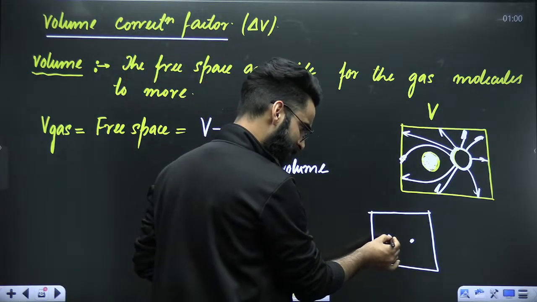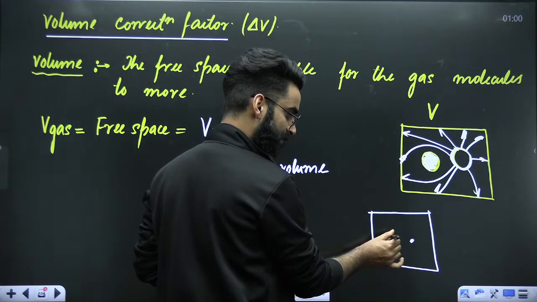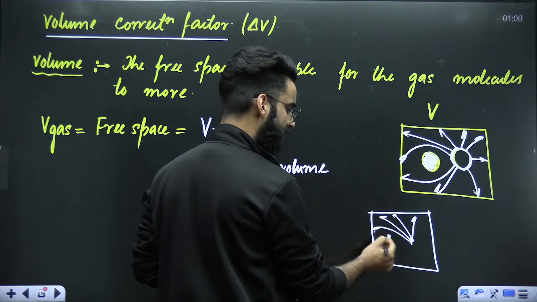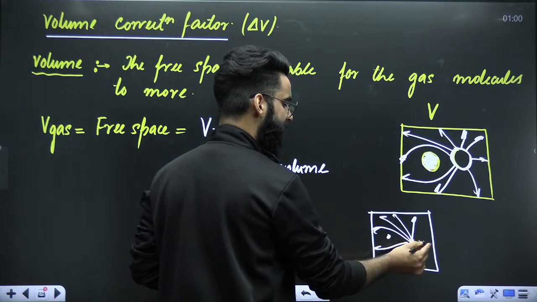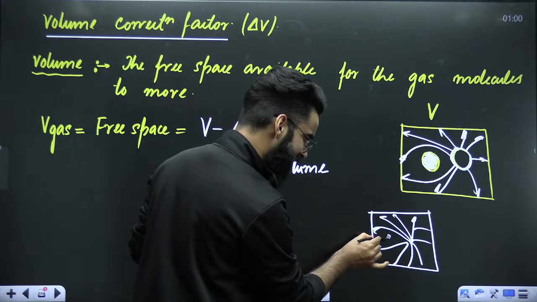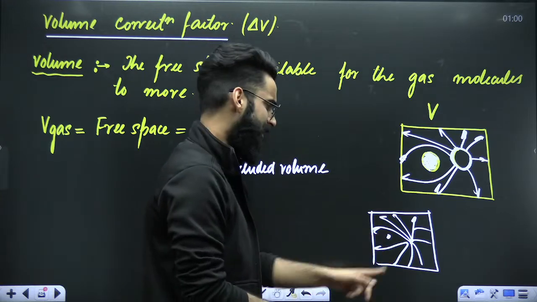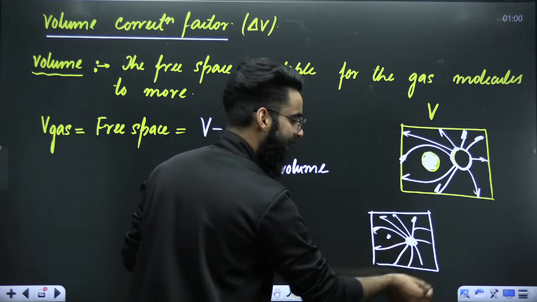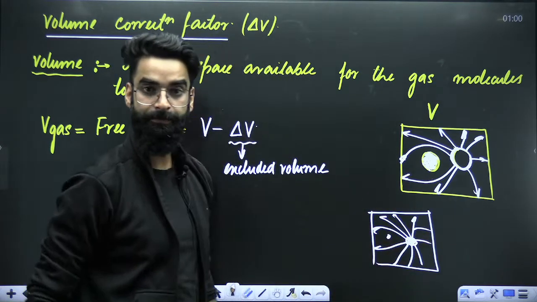Imagine that one of the molecules comes to rest. This other molecule, where can it go? It can go everywhere. The actual volume of this molecule is negligible. So, what is the free space available for this molecule to move? It's entirely the volume of the container.